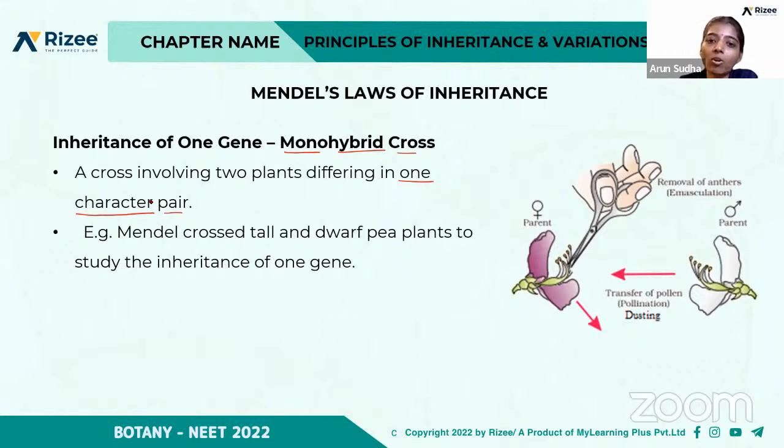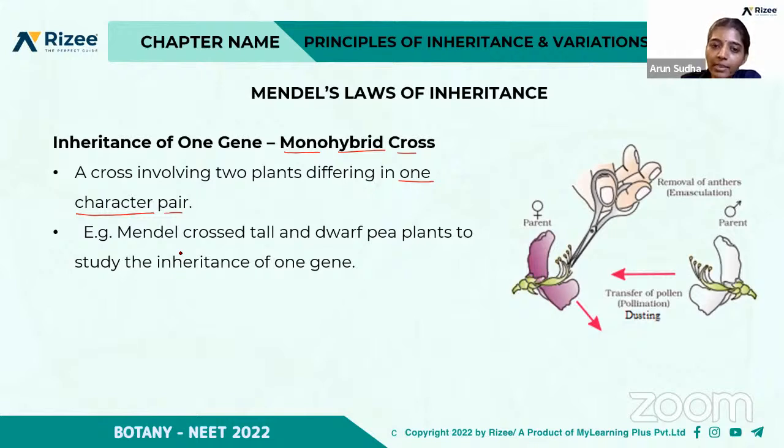Then next he analyzed the flower color, taking into account only the flower color. So only 1 character is analyzed, and it is called the monohybrid cross: a cross involving 2 plants differing in 1 character.